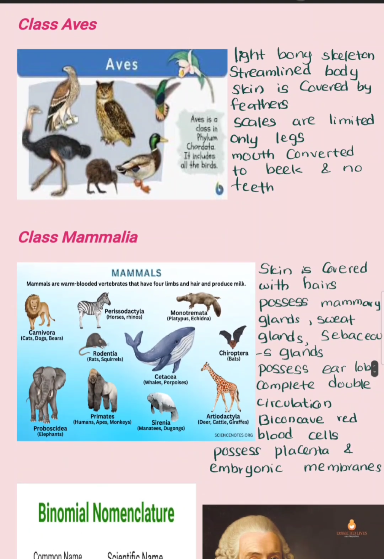And the next class is class Aves. This class includes all birds. They have a light bony skeleton, a streamlined body like fish, and the skin is covered by feathers. Scales are limited only to the legs, and the mouth is converted into a beak, and their mouth doesn't have teeth. And they also have a four-chambered heart like mammals, and also they are considered warm-blooded animals.